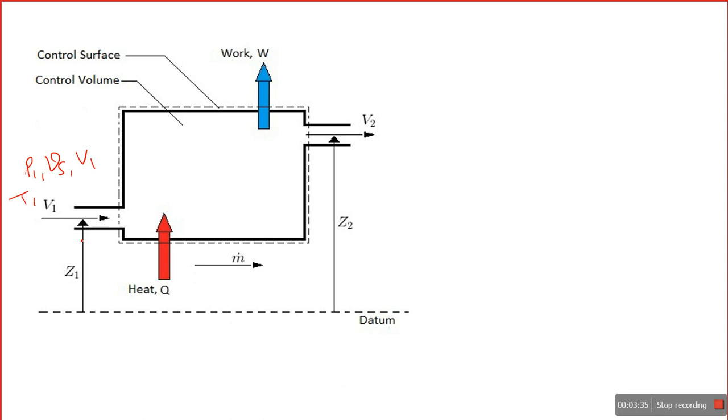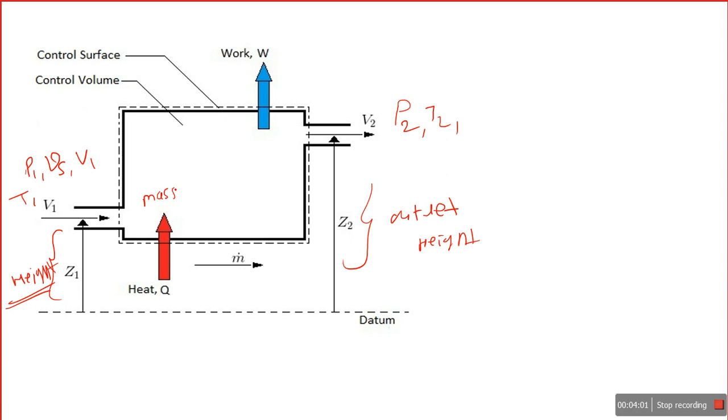Z1 is the inlet height measured from the datum, and Z2 is the outlet height. At the outlet there is a drop or maybe an increase in pressure, a drop or maybe an increase in temperature, whatever it may be. It depends on which system the mass of fluid flows through.